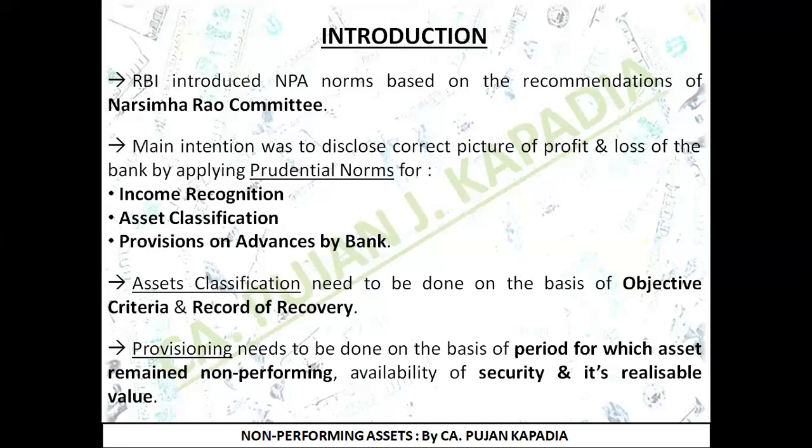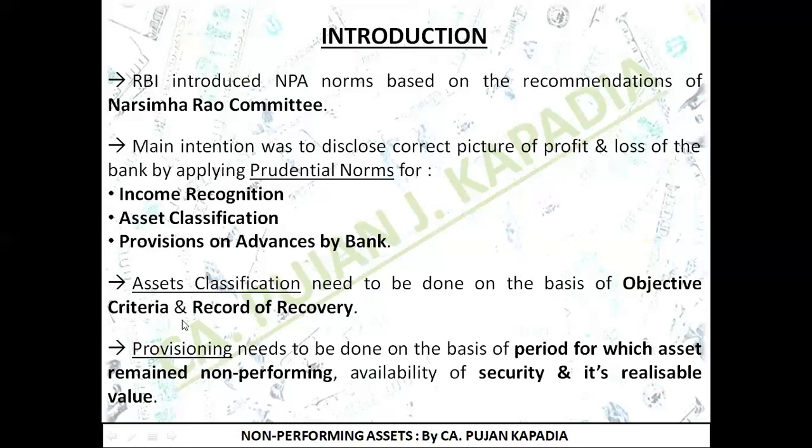Fine. We are going to classify the asset into a performing asset or a non-performing asset, for which we have a separate answer. So we are going to deal with the same in later slides. And the third one is provisions on advances by the bank. That is when the bank feels that it is not possible to recover 100% of the amount of the loan it has advanced, it also creates provision for the same so that it can properly record the same in its books of accounts.